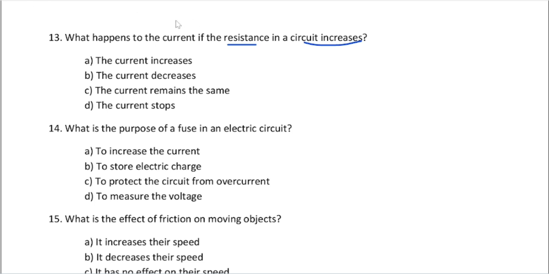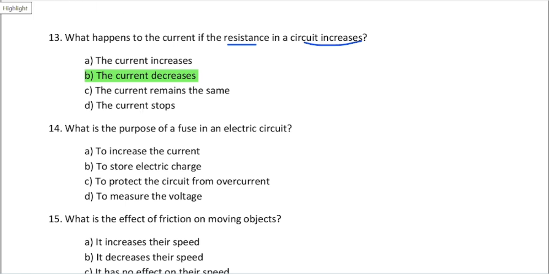How many barriers are in the cable or the path? More barriers means more resistance. If there is more resistance, the current will decrease. It just decreases, it doesn't stop. It just decreases, right?